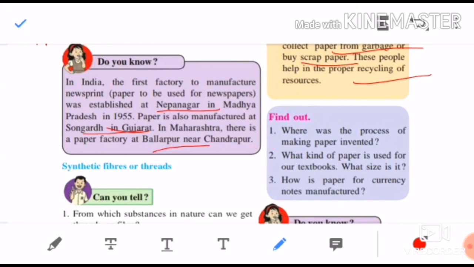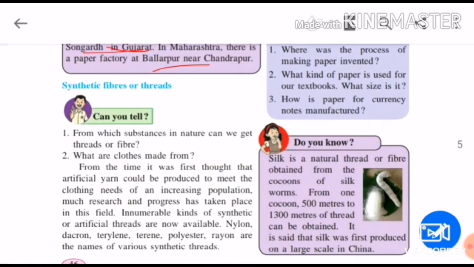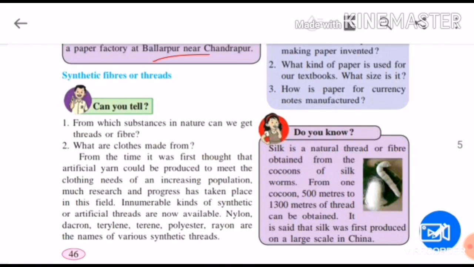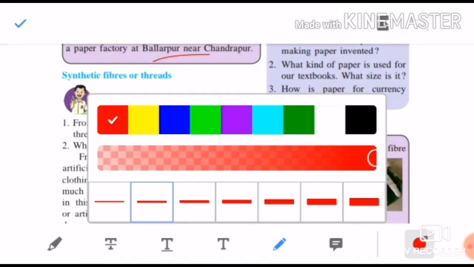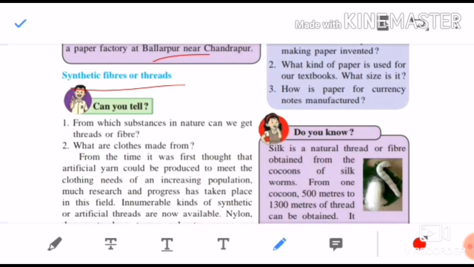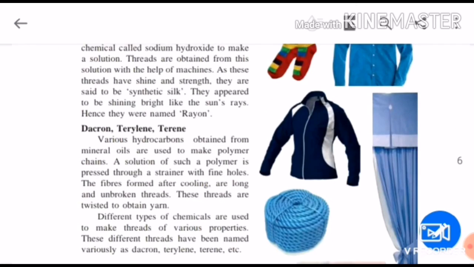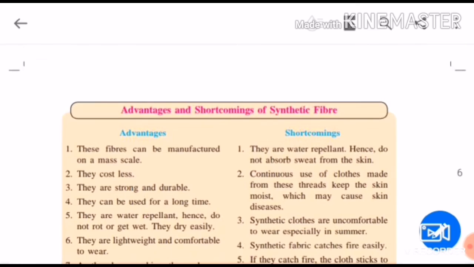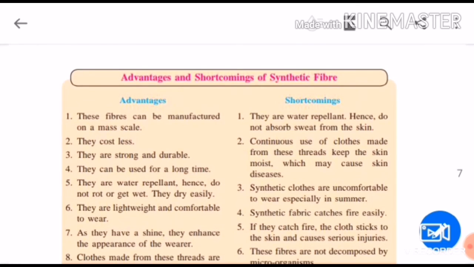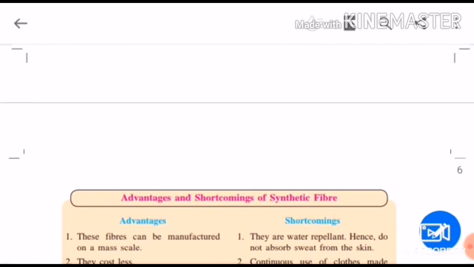So we have seen how paper and rubber are manufactured. In the next part, the third part, we will see how synthetic fibers or threads are manufactured and what their uses are: nylon, rayon, dacron, terylene and terene, and their advantages and disadvantages. So till then, revise your lesson till here.